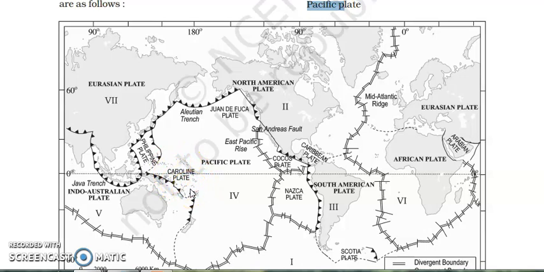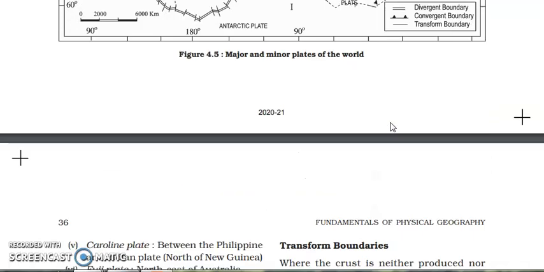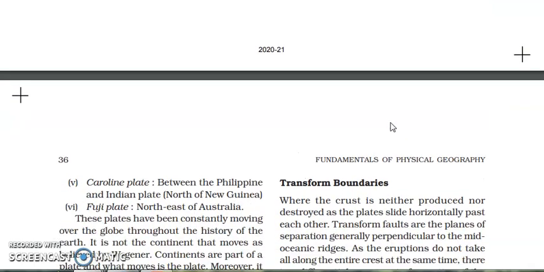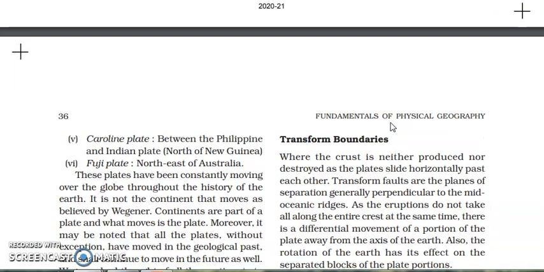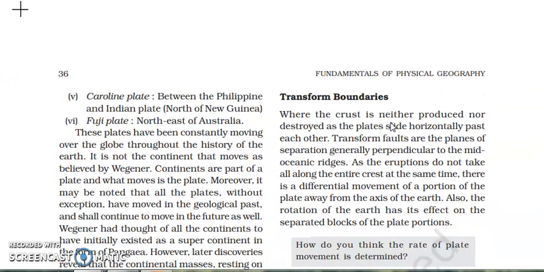Now from plate tectonics, map pointing will come. You will get a world map and the question will be to mark the Caroline plate, or mark the Nazca plate, or mark the African plate, or maybe a dash will be given and they will ask which plate this is. So you need to write, suppose this one is the Arabian plate, this one is the Eurasian plate. In this way it can come. So in the theory we have seen 7 major plates as well as some minor plates. Over here the Caroline and Fiji plates are also included.